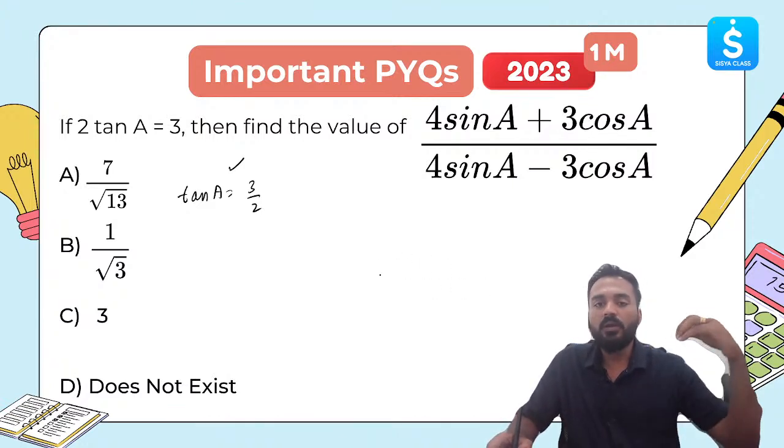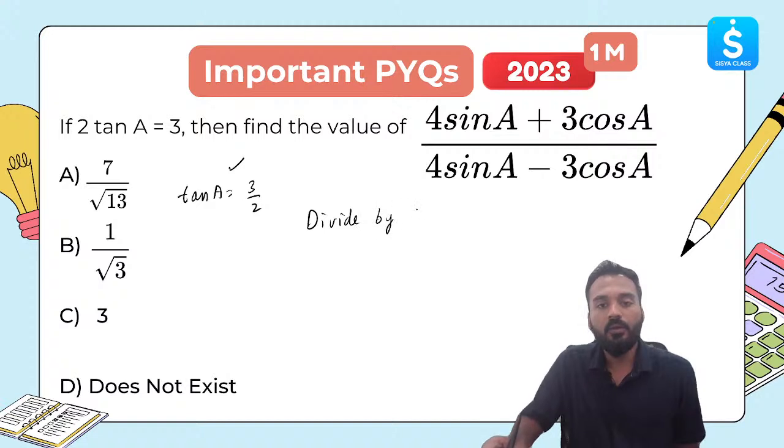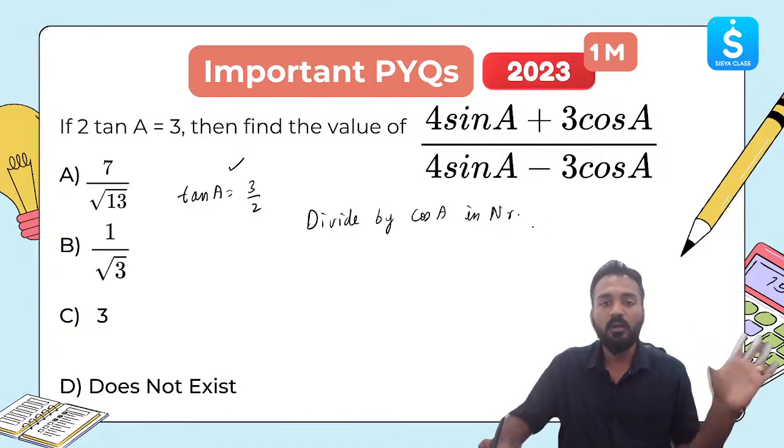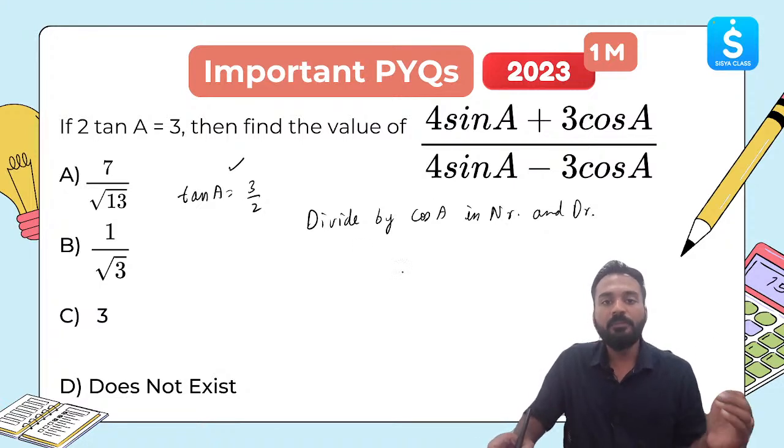Let's divide on top and bottom by cos A. Divide top and bottom by cos A. This is a 1 mark question, right? So we need to find out the faster way to solve this, not a slow way. In numerator and denominator, correct?